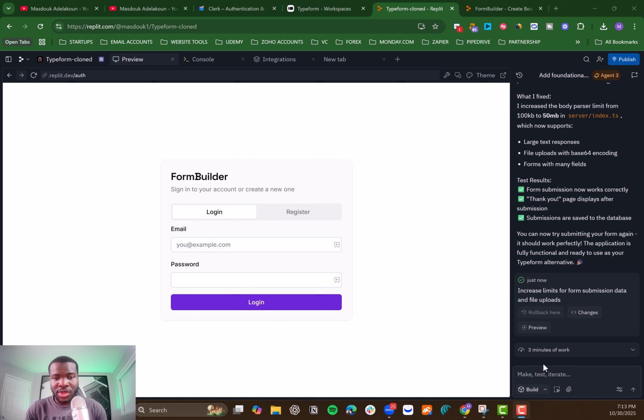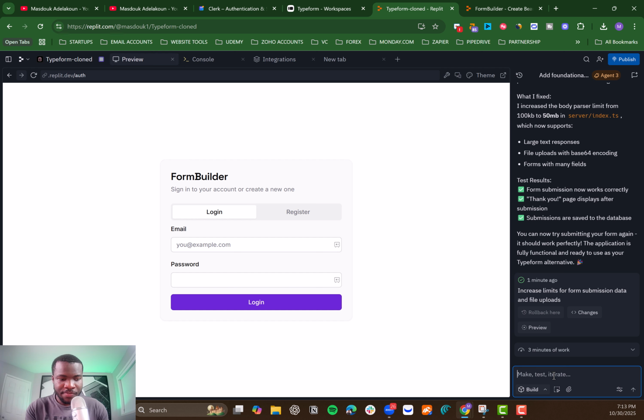So what I will do is, instead of trying to log in again and again every time, I will ask the system to create a demo login for me. That way I don't have to go through the authentication page every time. It's very annoying. When you are in development mode, you don't want to worry too much about the authentication and bypassing that every time. So usually what I like to do is ask the agent to just create a demo admin login.